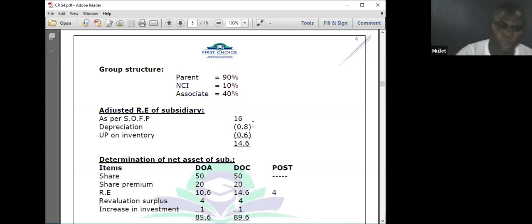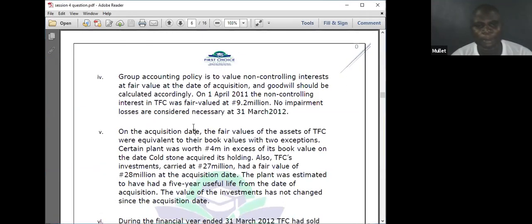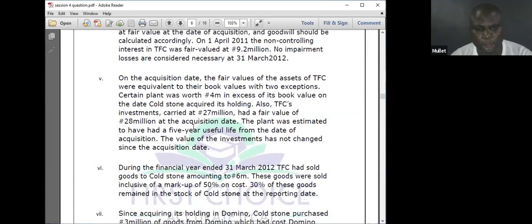Now let's go to additional information 5. It's very simple. Depreciation questions every year. So we have done 4 and 5. Additional information 6.